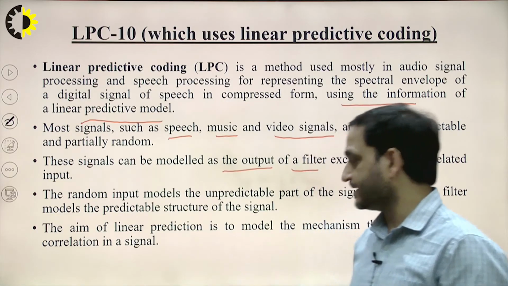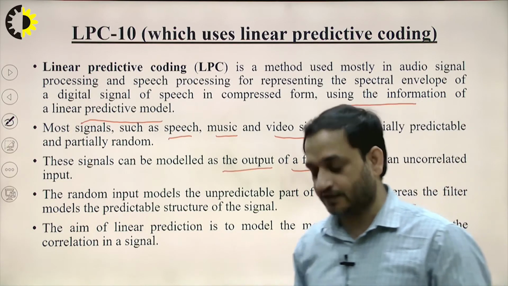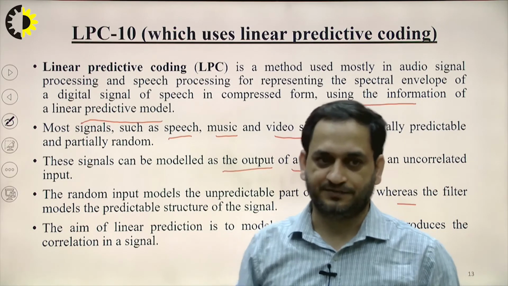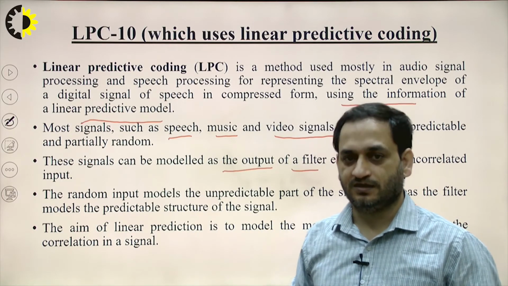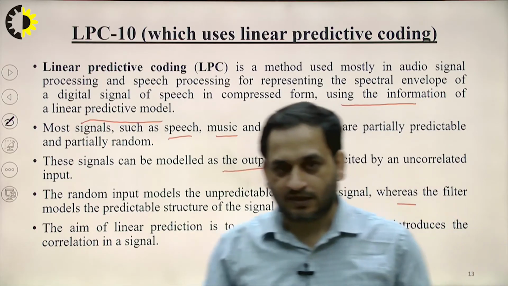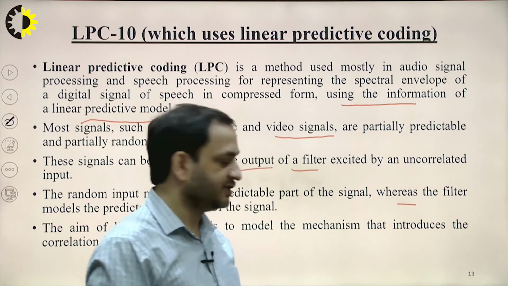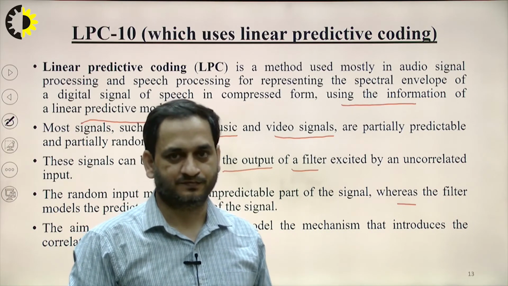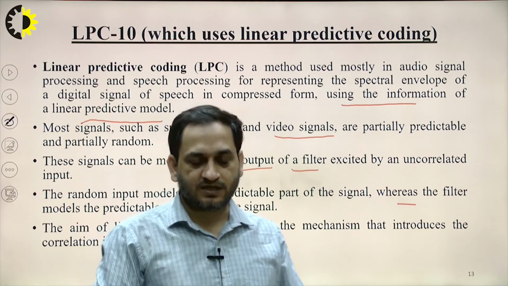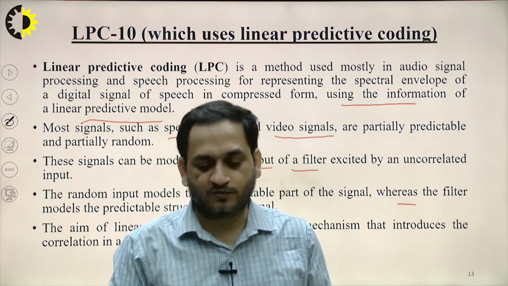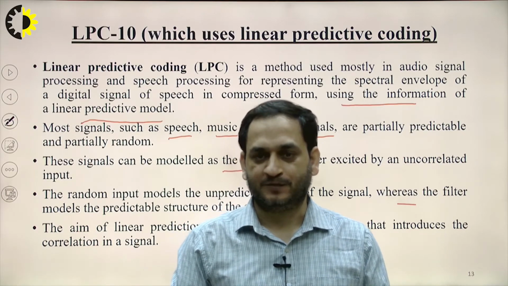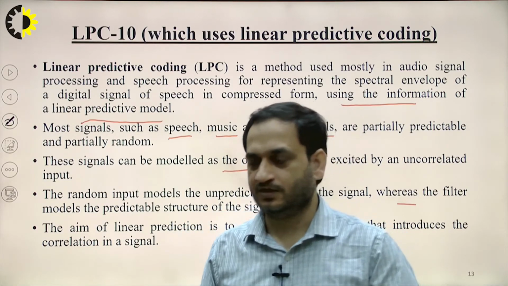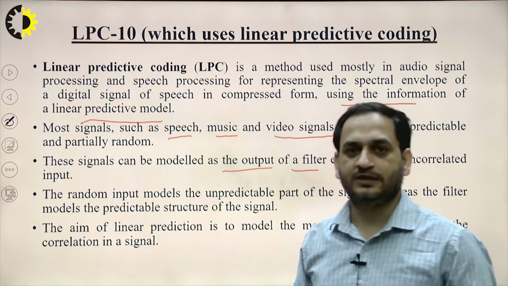So we have to design the filter so that we can predict the signal efficiently. The aim of LPC is to model the mechanism that introduces the correlation. Correlation is a very effective way to synthesize the speech signal. In this way LPC will work.